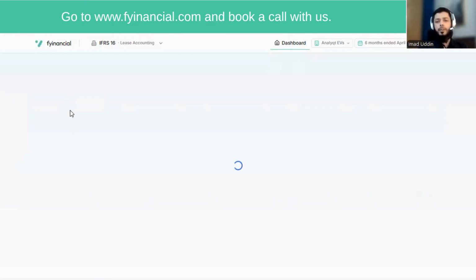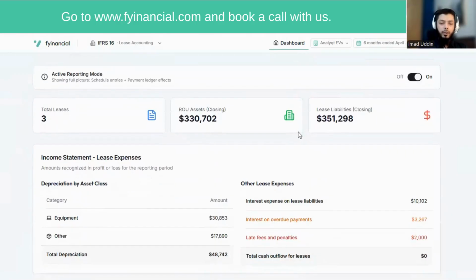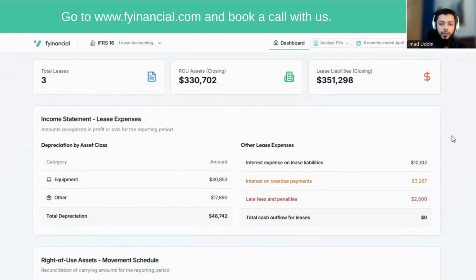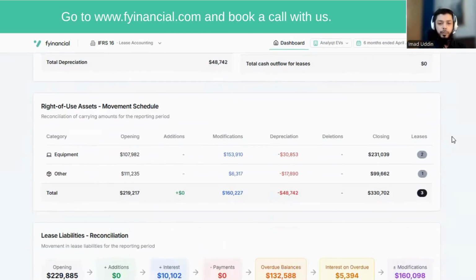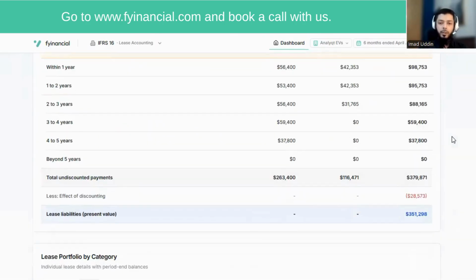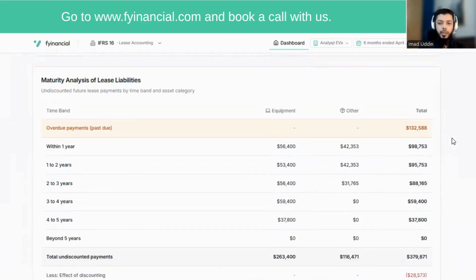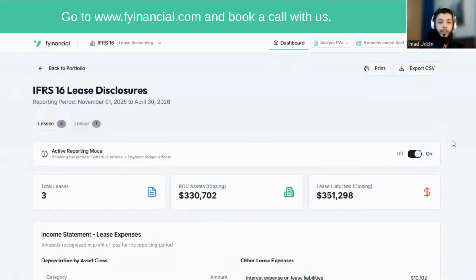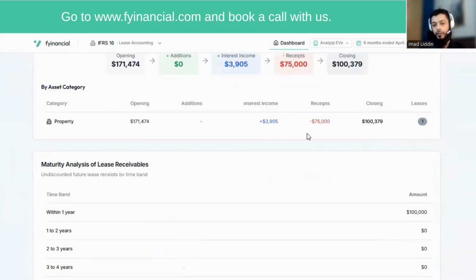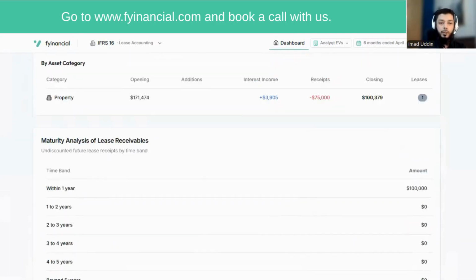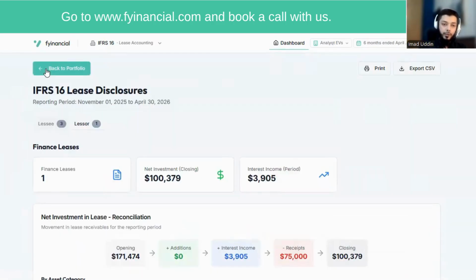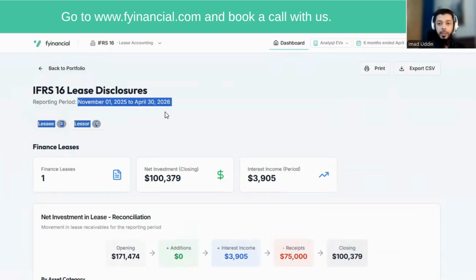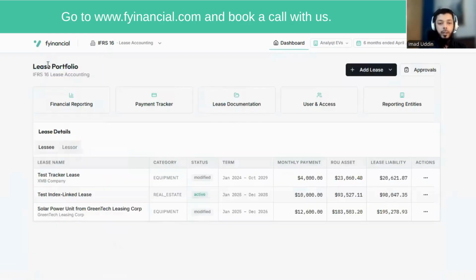So in the financial reporting section, what you get is all the IFRS 16 compliant disclosure notes, which you would be placing on your financial statements. So it's a bit rich, but it actually tells you everything about all the leases that you've uploaded here. We have separate notes for lessees and separate for lessor, because IFRS 16 requirements for our disclosure notes are different for both the lessee and the lessor. The reporting period, as you can see, is reflected that we selected, which is 6-month ended April 30, 2026.